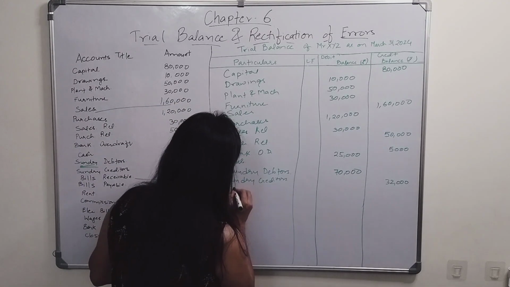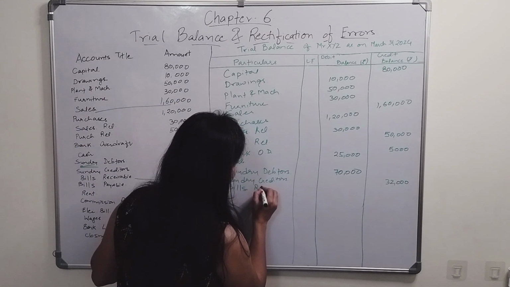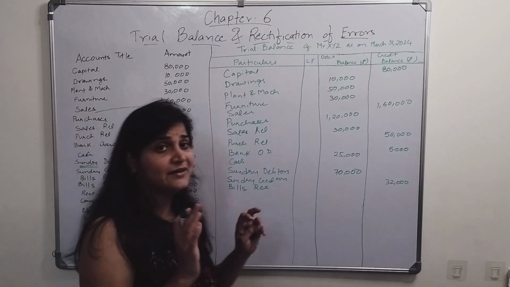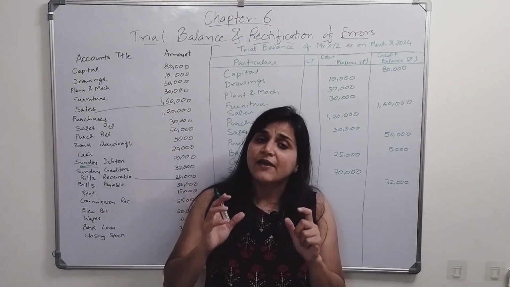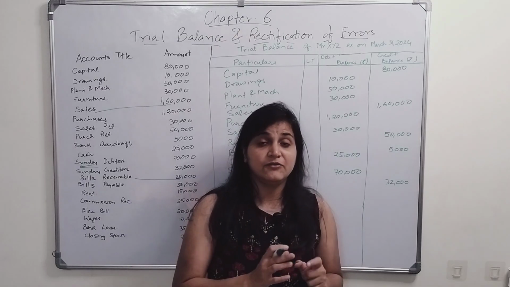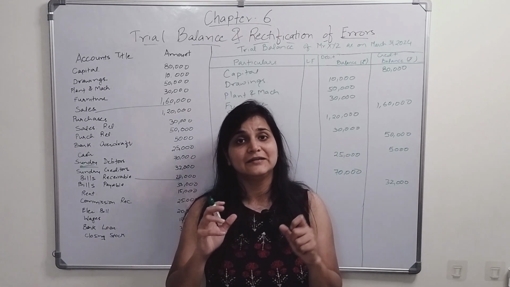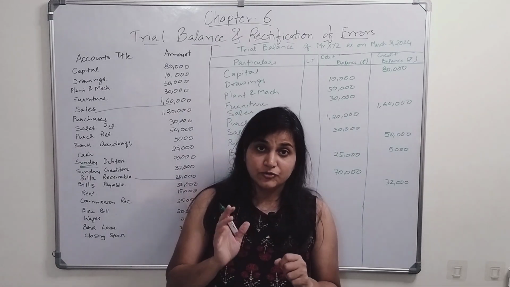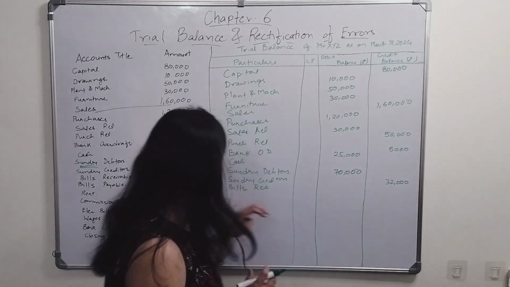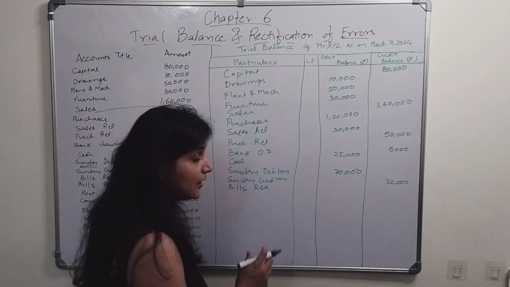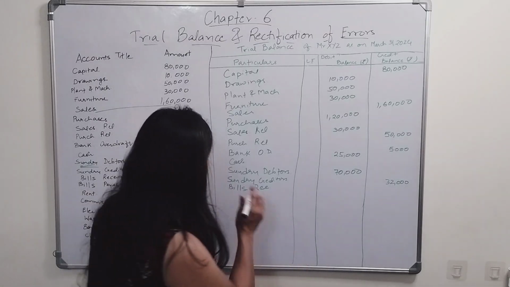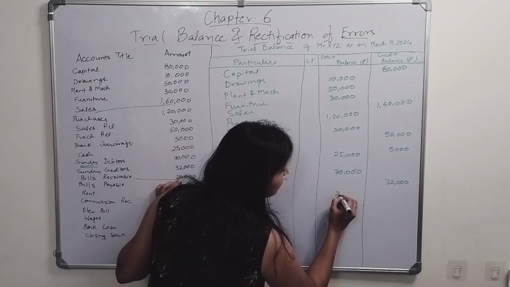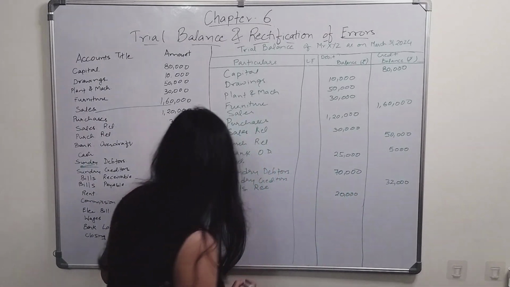Okay, the next is bills receivable and bills payable. What is bills receivable? What is bills payable? The bills of exchange I have already explained in my previous video. If you want to know in detail, do go to my previous video. So bills receivable 20,000. Bills receivable are also an asset for the organization. It will be recorded here. It has a debit balance.